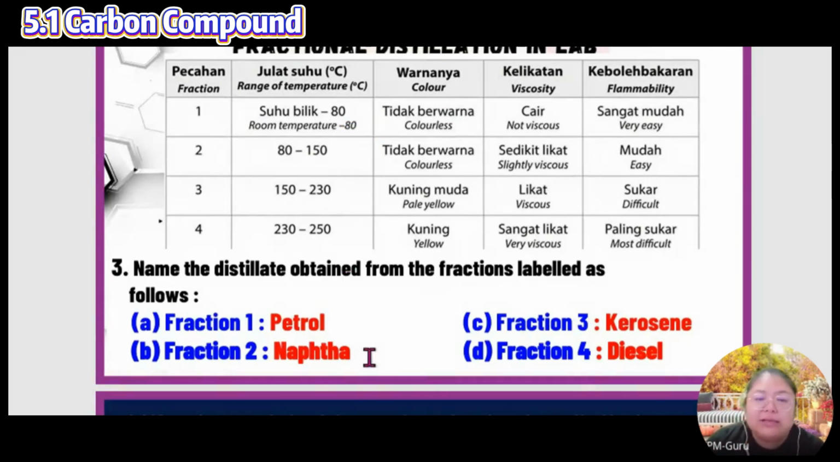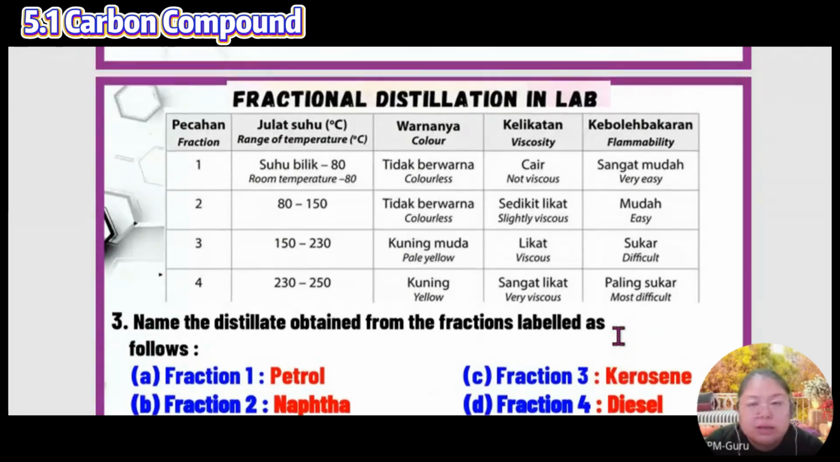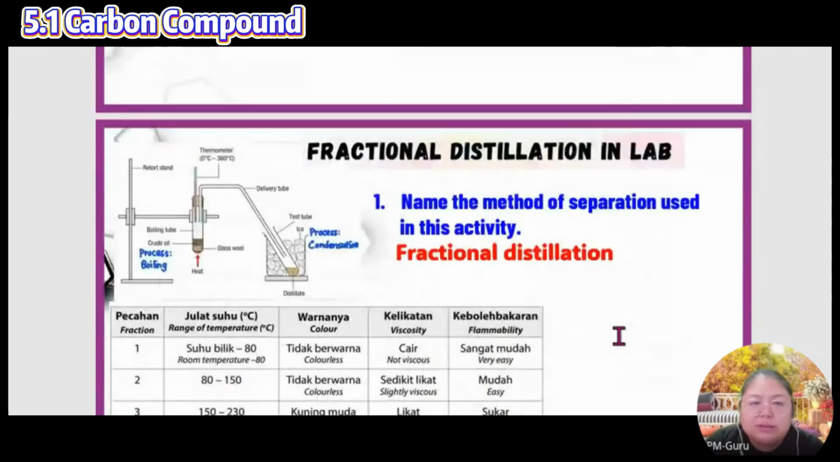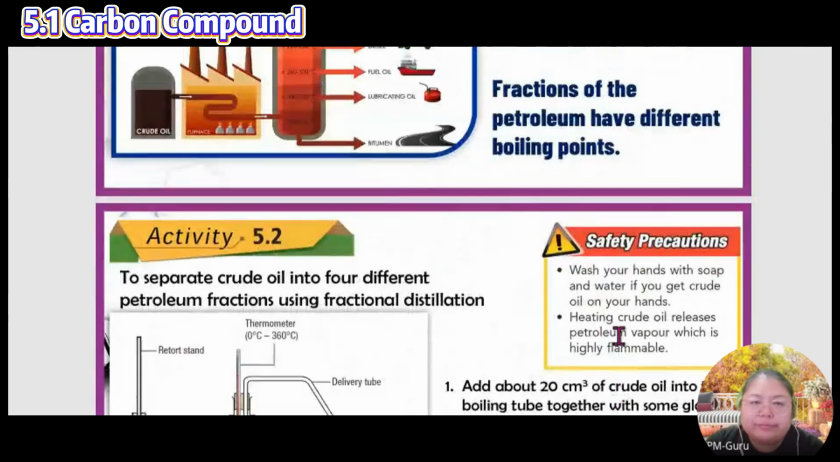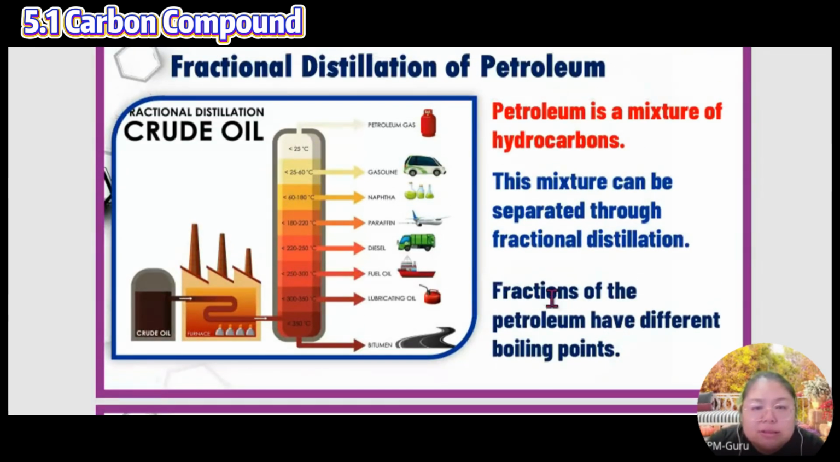Okay, the second one is naphtha. Then the next one is kerosene. Then the next one is your diesel. Okay, when we use the kerosene, we go back to see the label, the layer. Kerosene is quite a high temperature compared with the petrol. Kerosene is the second one.